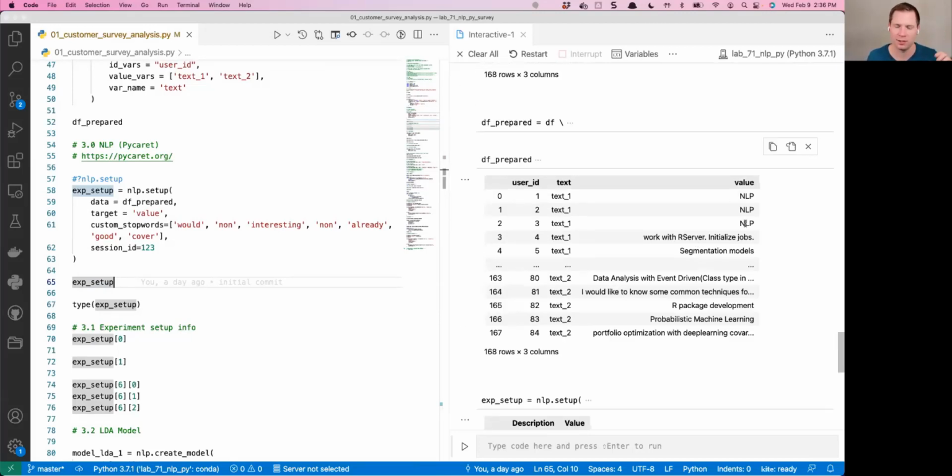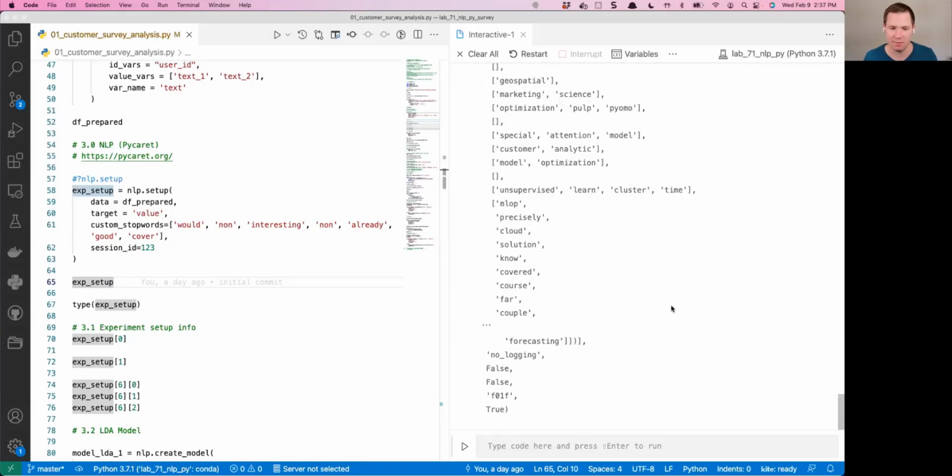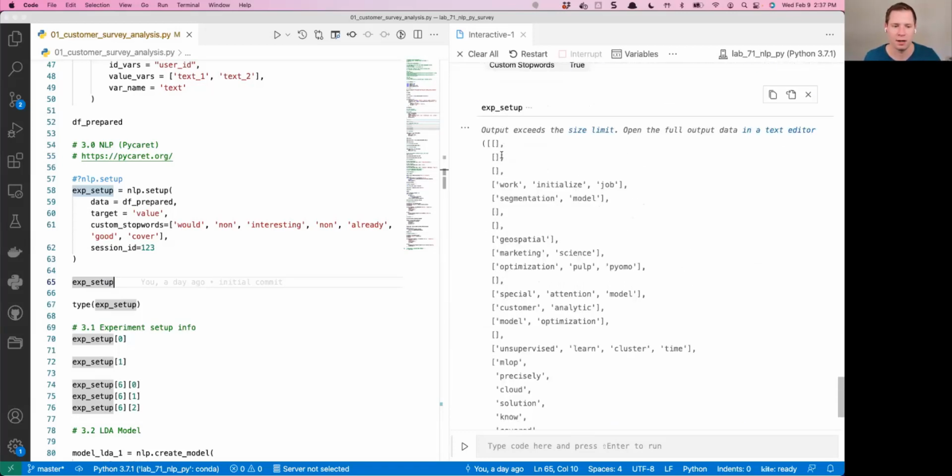So what it's doing is trying to implement that low code strategy of automating things. But in this case, for me, it over automated a little bit because it got rid of some of these high frequency words. So in NLP, a lot of times it's good practice to remove words that appear too many times, because they can be not important, like the word "the." "The" is all over the place. So you may want to remove that either through your stop words, or if it's a word that appears too frequently, then it tends to have no meaning. But in this case, it does have meaning. So we'll talk about how I dealt with that in a little bit.